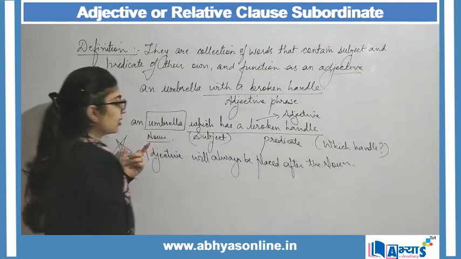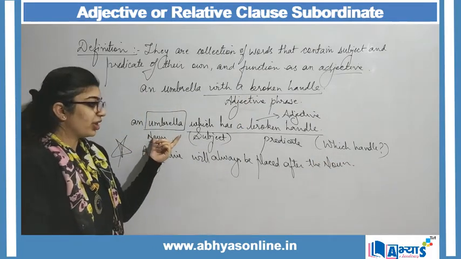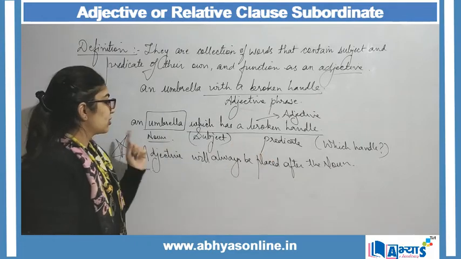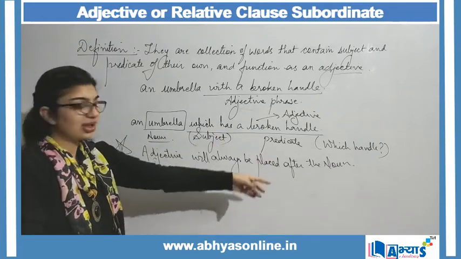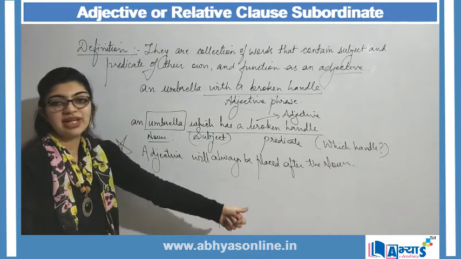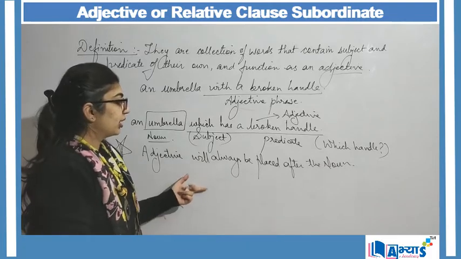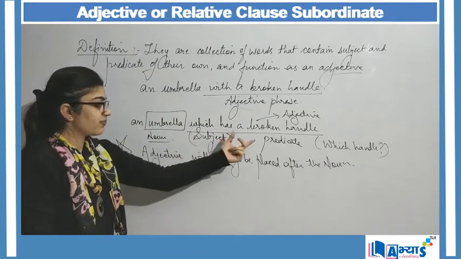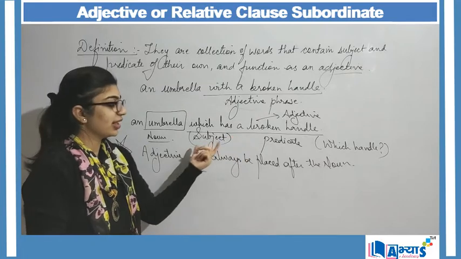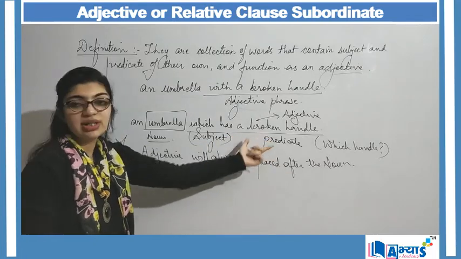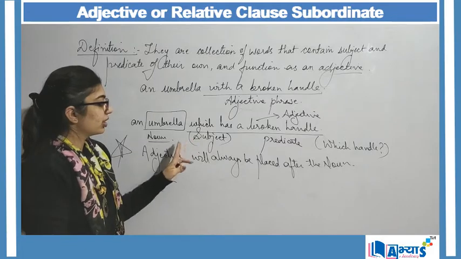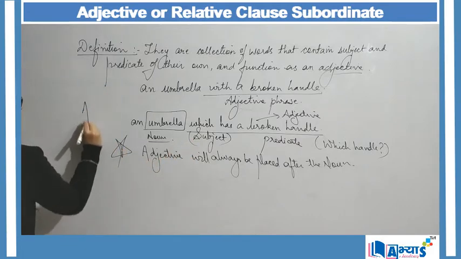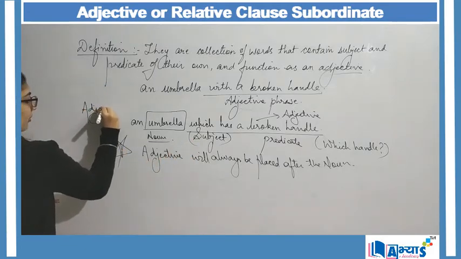Here the noun is umbrella. That umbrella is broken, right? So an umbrella which has a broken handle, an adjective is placed after the noun. And since this clause contains a subject and a predicate and it works as an adjective, therefore this is my adjective clause.